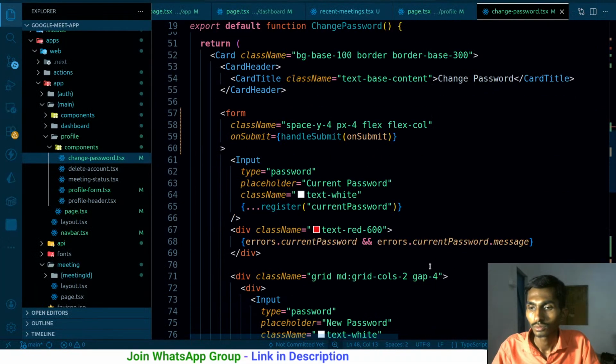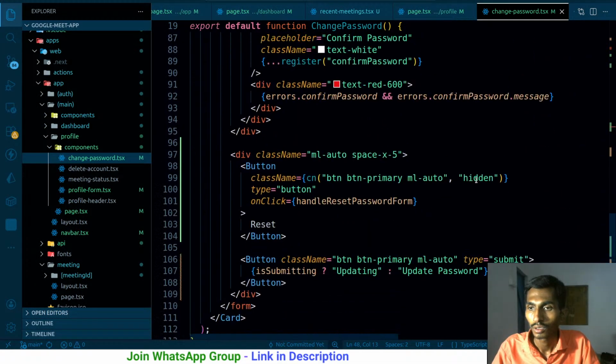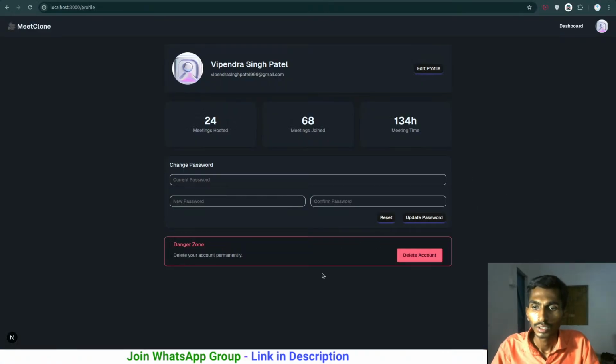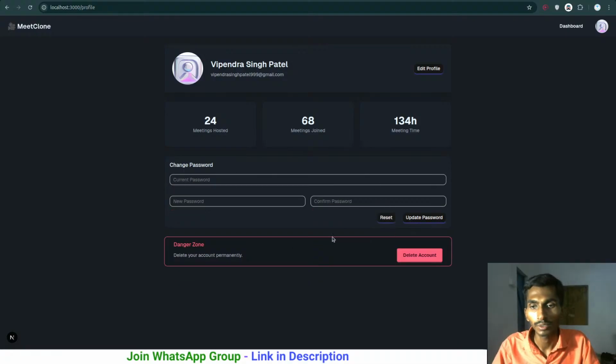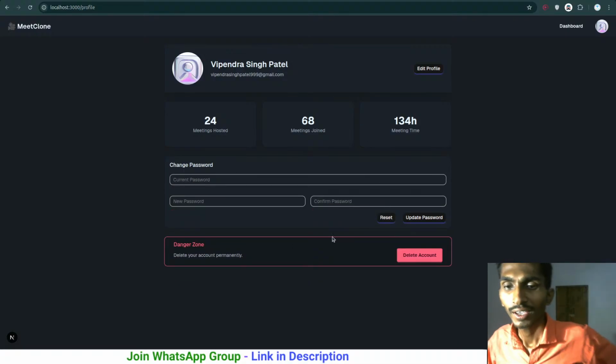Where is hidden? I don't need to hide this. That's fine. So if I click on update, there are no values. I can click on reset and it will be reset. That's what I wanted, right? So this is done.